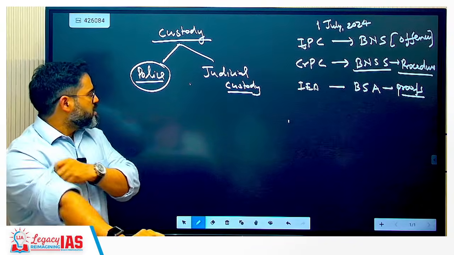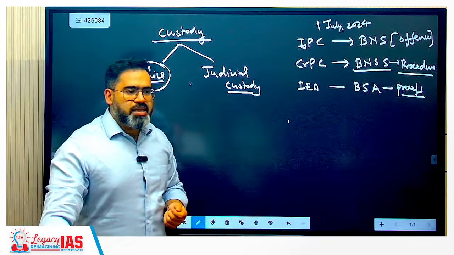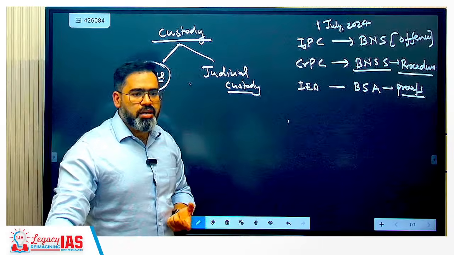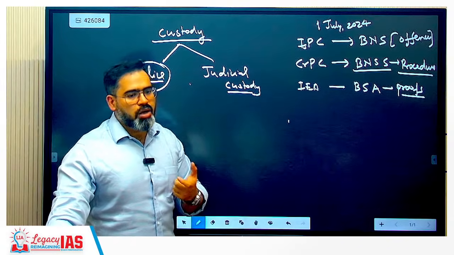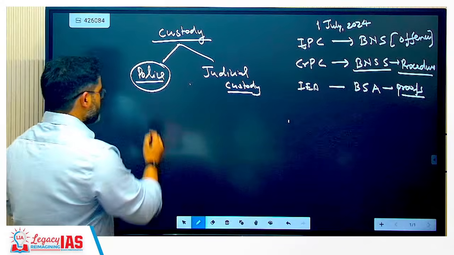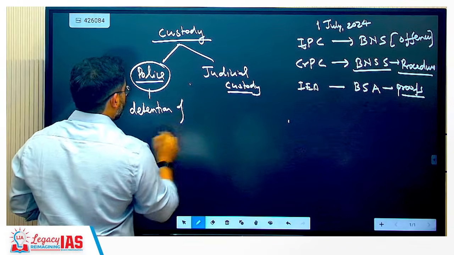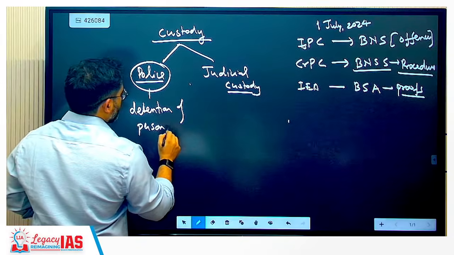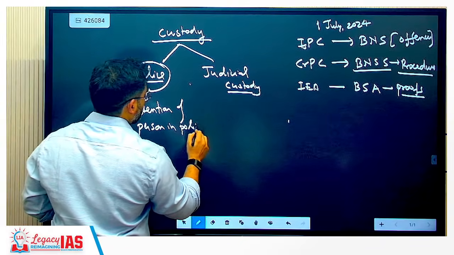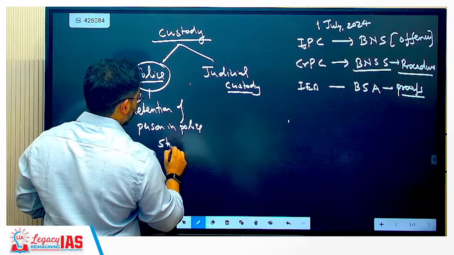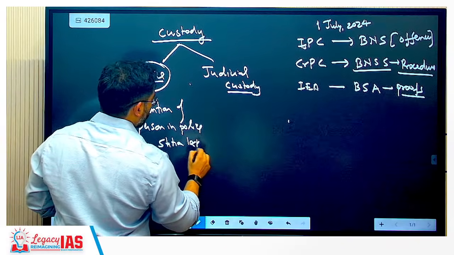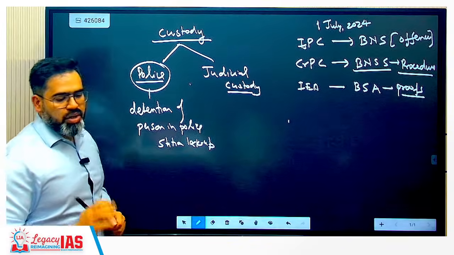So police custody simply means detention of an accused person in police station lockup. Okay, so this is simple, detention of person in police lockup, police station lockup, that is called as police custody.